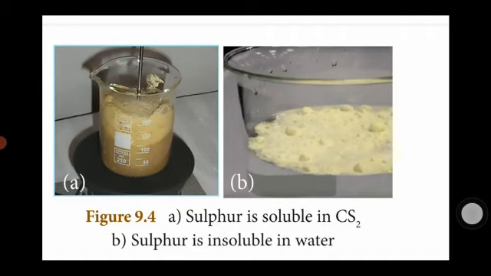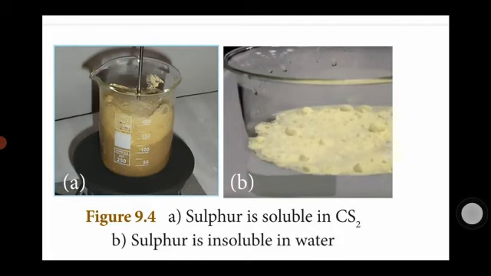But in beaker B, sulfur is insoluble in water. Both beakers contain the same solid, sulfur. But beaker A contains carbon disulfide solvent. Beaker B contains water solvent.